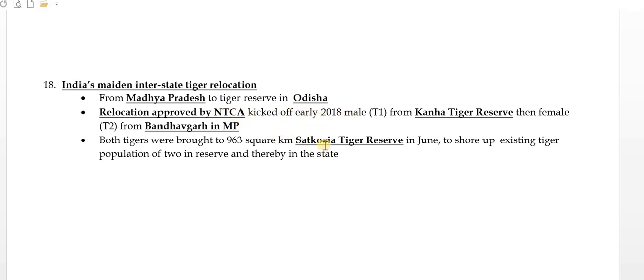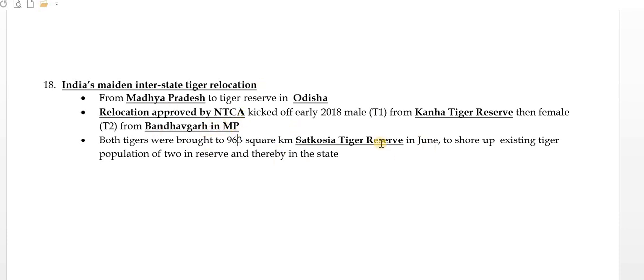It kicked off in early 2018. Male T1, the name given, from Kanha Tiger Reserve in Madhya Pradesh. Then female T2 from Bandhavgarh in MP. Both tigers were brought to the 963 square kilometer Satkoshia Tiger Reserve in June. Satkoshia is in Odisha, while both Kanha and Bandhavgarh are in MP.